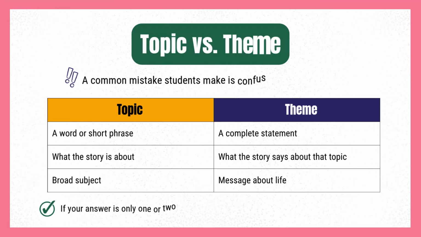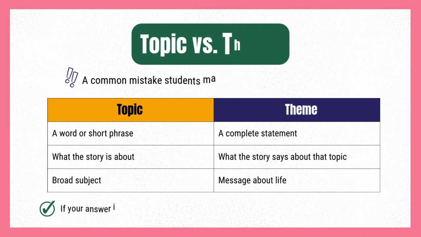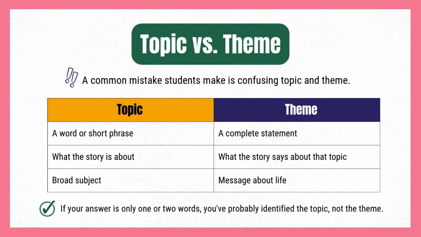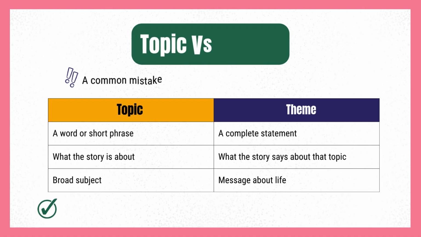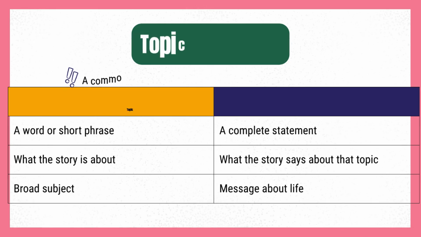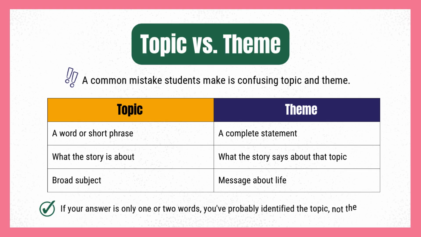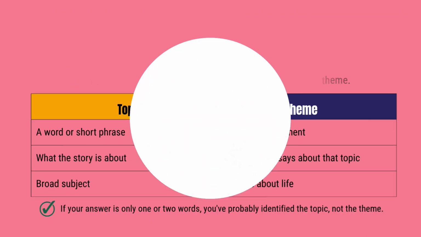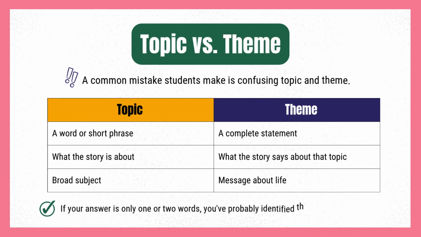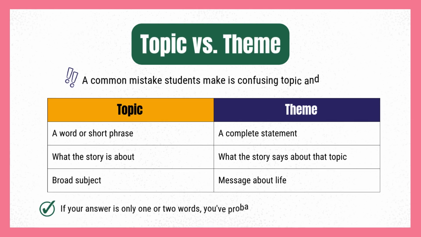Topic versus theme. A common mistake students make is confusing topic and theme. Topic: a word or short phrase, what the story is about, a broad subject. Theme: a complete statement, what the story says about that topic, a message about life. If your answer is only one or two words, you've probably identified the topic, not the theme.